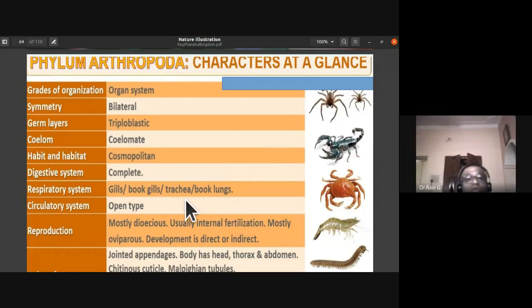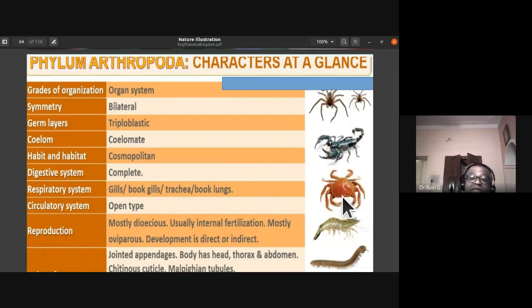Trachea in case of cockroach, when you come to the type study of cockroach, you'll be understanding about this trachea, which is a respiratory organ in insects like cockroach. Gills, book gills or book lungs are also other types of respiratory system. Circulatory system is open type.